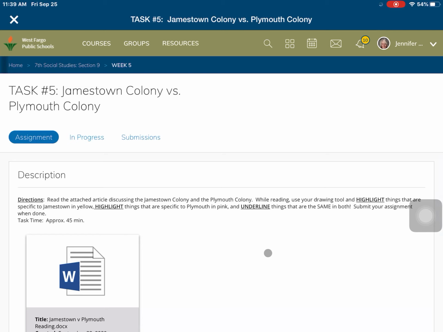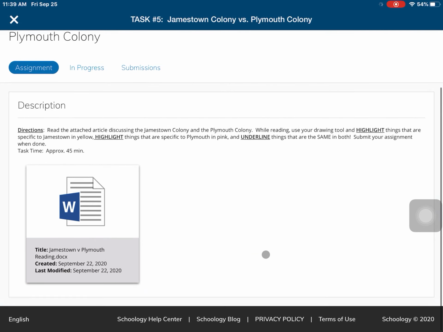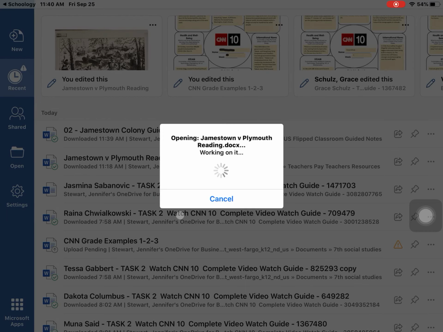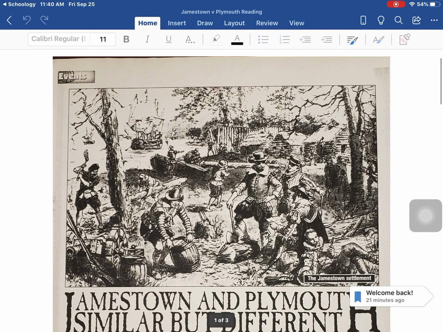But there are some major differences about the two colonies that are important as we get into why these particular regions in the U.S. really developed differently, or regions in the colonies. So this one's just a reading, and what you're going to do for this is you're going to annotate the text. You probably have done this in your language arts classes before, so you're just going to look at the text here, and I have some examples for you.